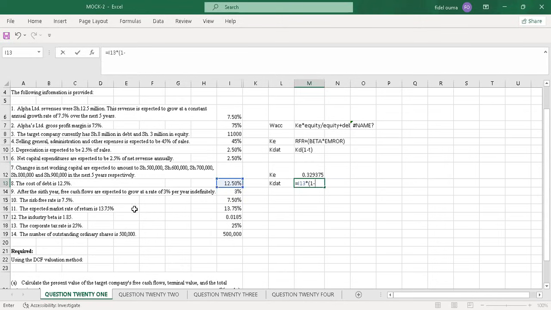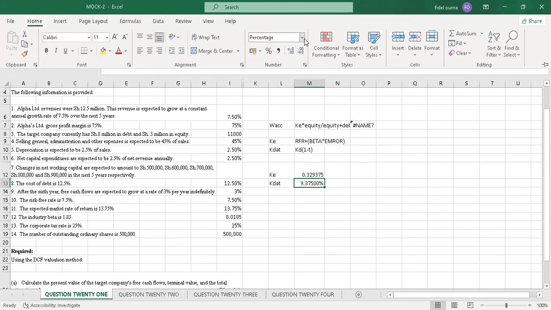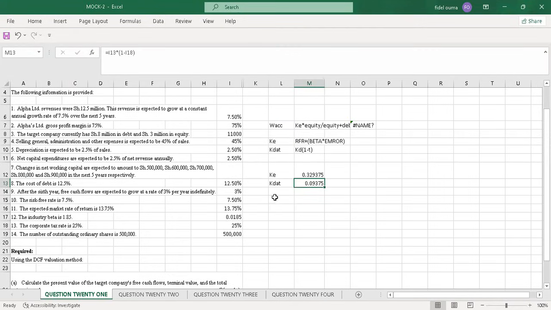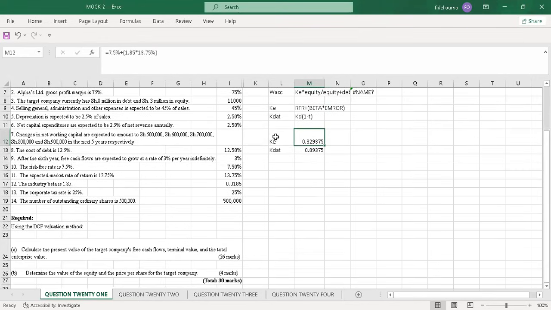The tax rate was 25%. Then I enter. Let me put it to general. It gives me 0.09, and this is 0.32. So this is the cost of equity and this is the cost of debt.